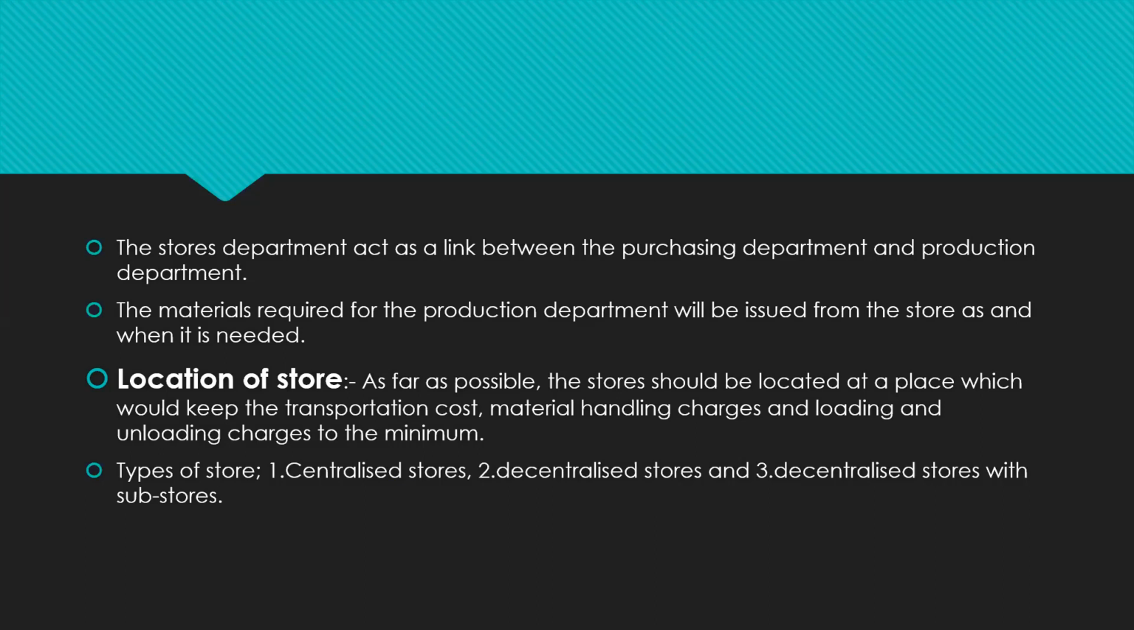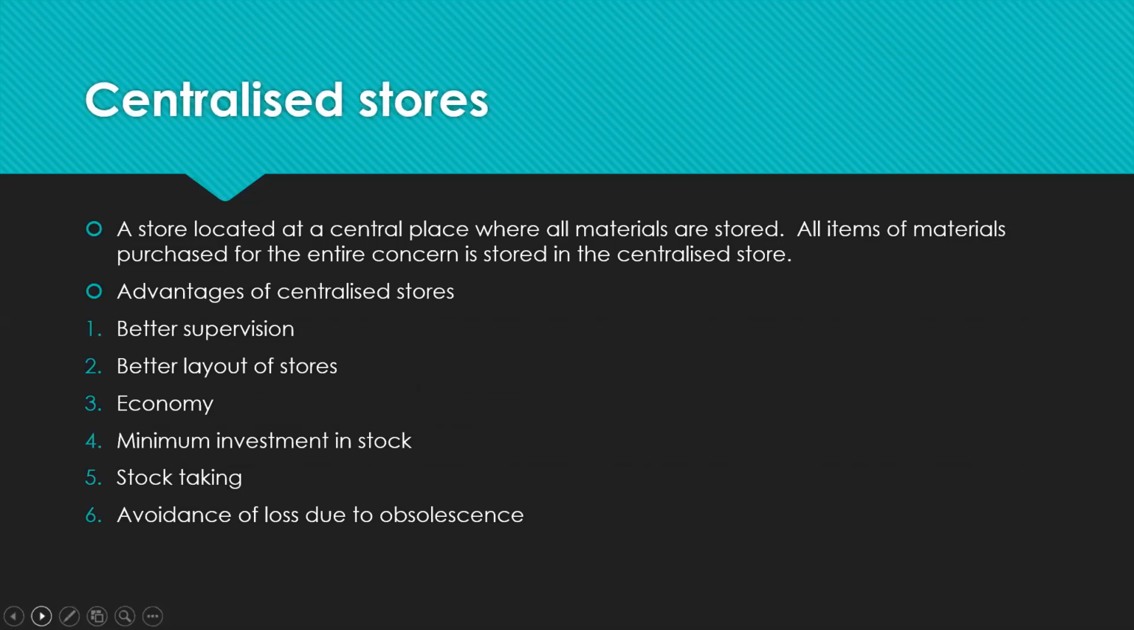Okay. Then what are the types of stores? In stores also, we can see that there are three types of stores. First one is centralized store, then decentralized store, and the third one is decentralized stores with sub stores. Okay, then what do you mean by centralized stores? A store located at a central place where all the materials are stored.